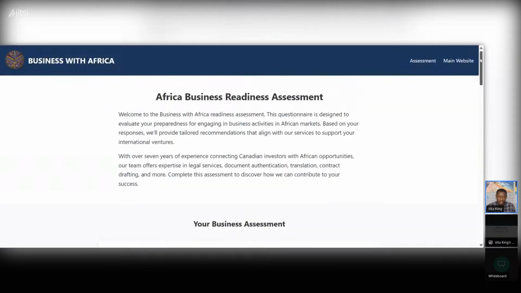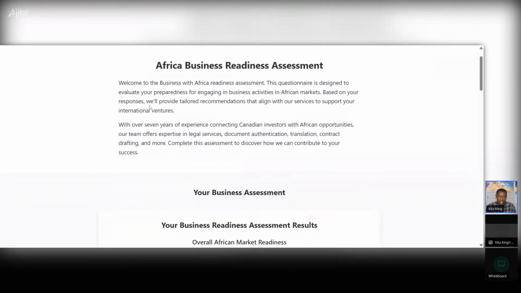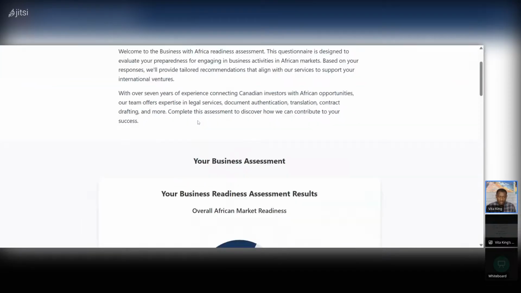So this website, the client does business in Africa, and they help individuals who are trying to get into the African market. They're helping them with legal paperwork, translation services, and so on. They wanted me to build an online assessment platform to automate the whole process, so I was able to build this for them.